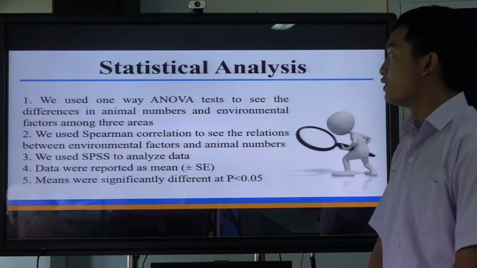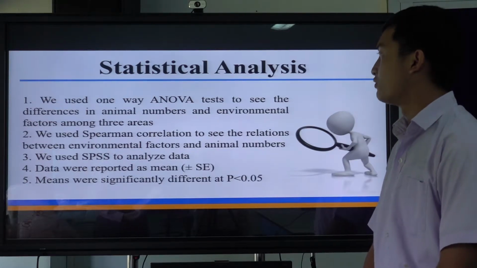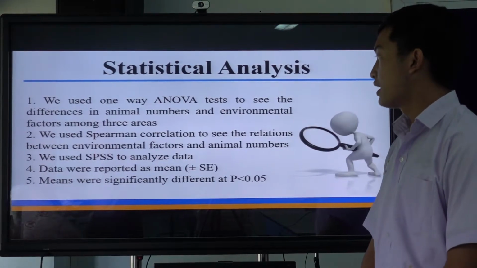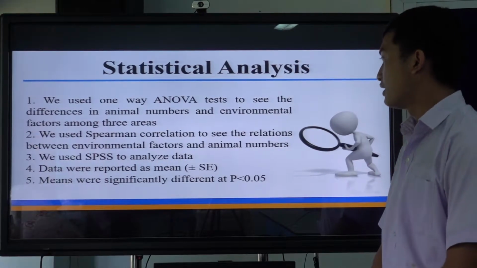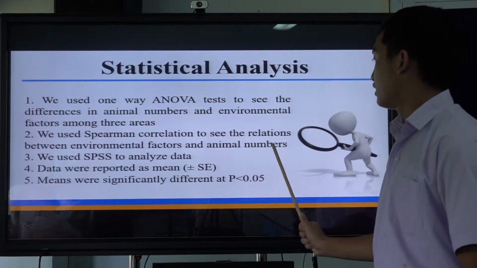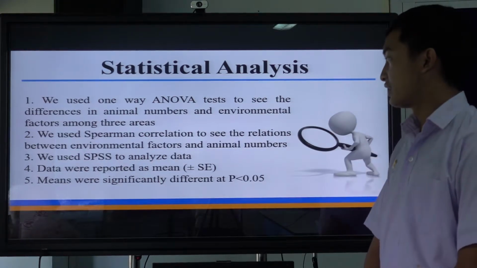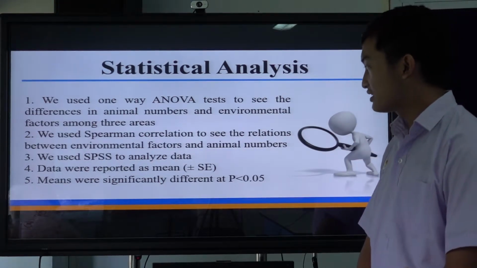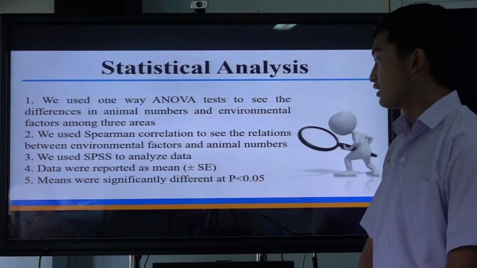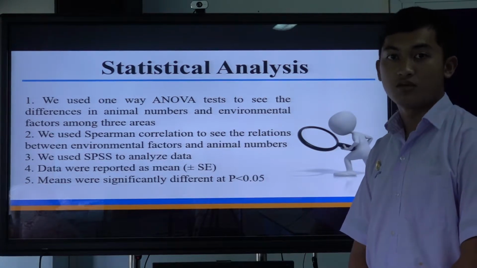Statistical analysis. We use a one-way ANOVA test to see the difference in animal numbers and environmental factors among 3 areas. Second, we use Spearman correlation to see the relation between environmental factors and the numbers of animals. Third, we use PCSHS to analyze the data. Fourth, data were reported as a mean. And fifth, means were significantly different at P less than 0.05.